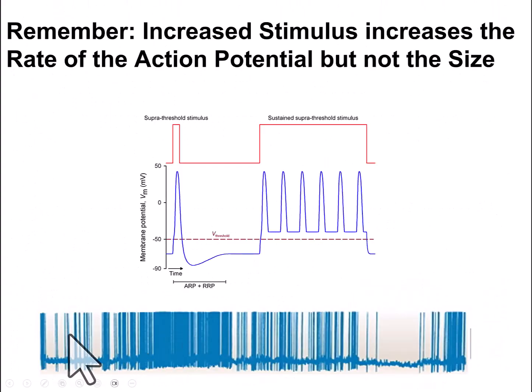Shown here are multiple action potentials, and these little lines represent the action potentials. Notice they're all the same height. But if you look at this, here the frequency of the action potentials is relatively slow. With a stronger stimulus, they go very, very quickly. The frequency of action potentials increases with stimulus strength. It's an amazing process.